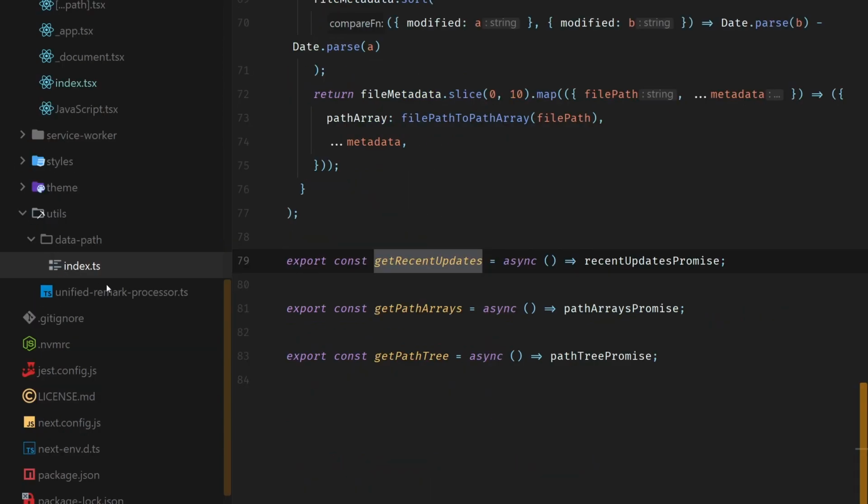That's inside my utils folder. And it's just a function that returns this recent updates promise. Now, it looks weird that I have this function that literally just returns a promise. Why am I doing that? It's an easy explanation. I'm just messing around. The thing that I was trying to go for here is getRecentUpdates has the keyword get, and I always want to see a function call whenever I see the keyword get.